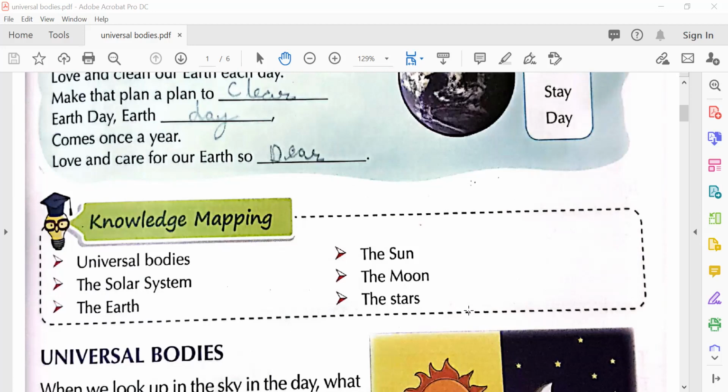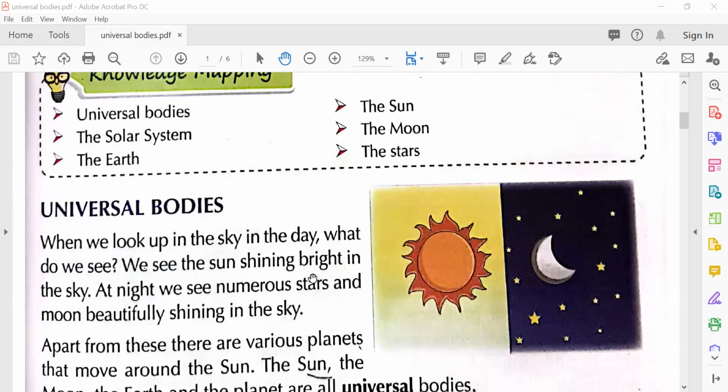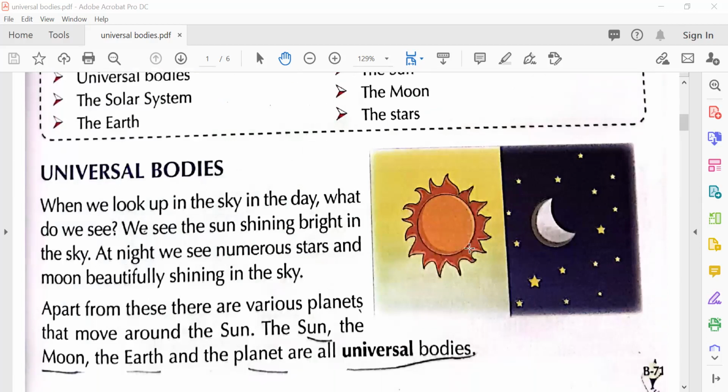And I have with me Mariam. Hello, Mariam. Hello. Okay, so let's see what are these. Can you see the stars and the moon and the sun? Yes, in the sky. Yeah, so let's start. Universal bodies. Universal bodies. Ji.